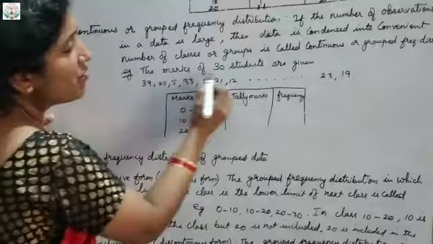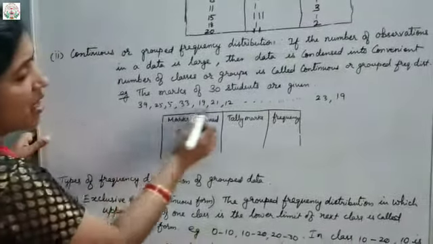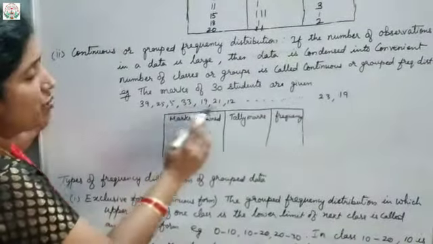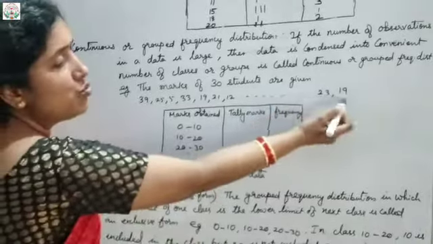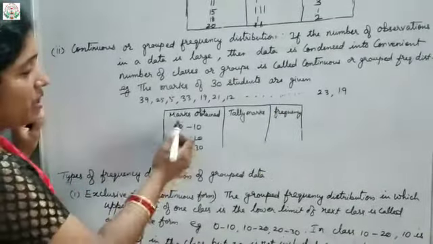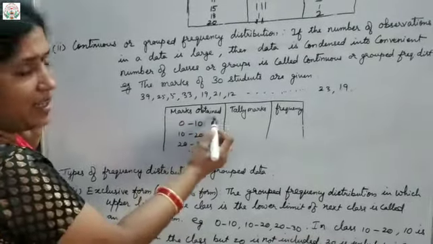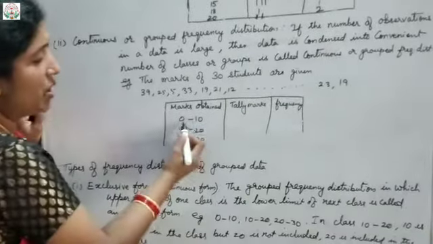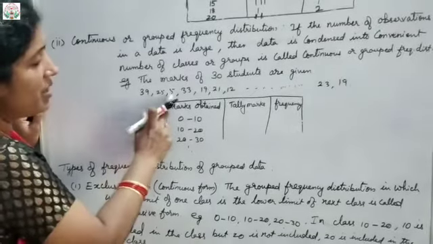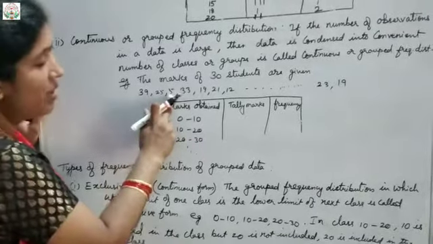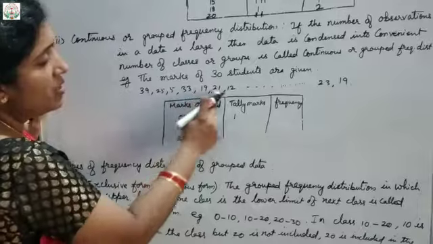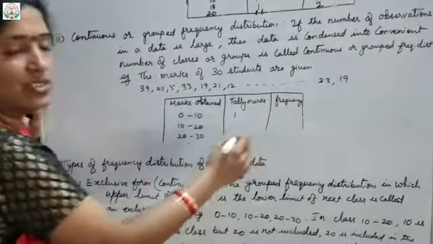Okay. The marks of 30 students are given. So here I cannot write all the 30. So here I wrote a few numbers and then the last 2 of those 30 students. Okay. So here also in the same way you will make the table: marks obtained, tally marks, frequency. Now 0 to 10. You will see the number here. This is 0 to 1. In that only 10, so it will be 1. So likewise you will see and draw the lines, tally marks, for it.